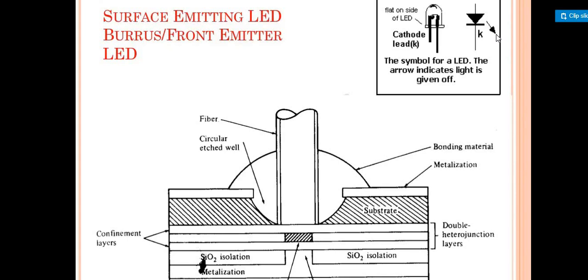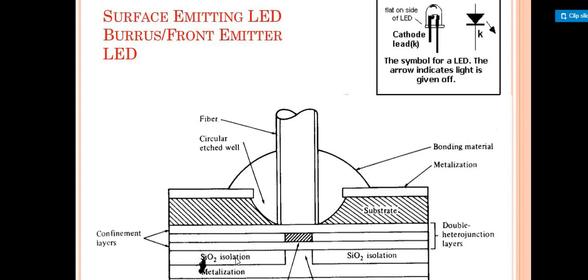Is it okay? So based on that, we are going to see its functionality, how it is going to be used, and what the parts of it are in that particular situation. Clear? So the symbol for the LED, the arrow indicates light is given off, meaning light is coming out from there. So as you can see in the surface, here we have metallization. There is also a heat sink.